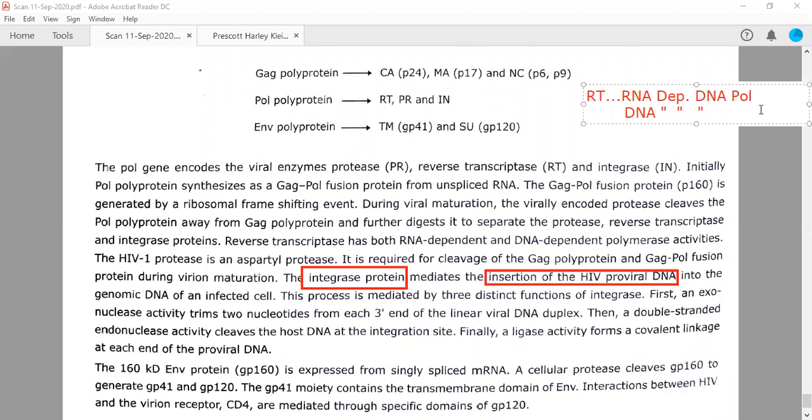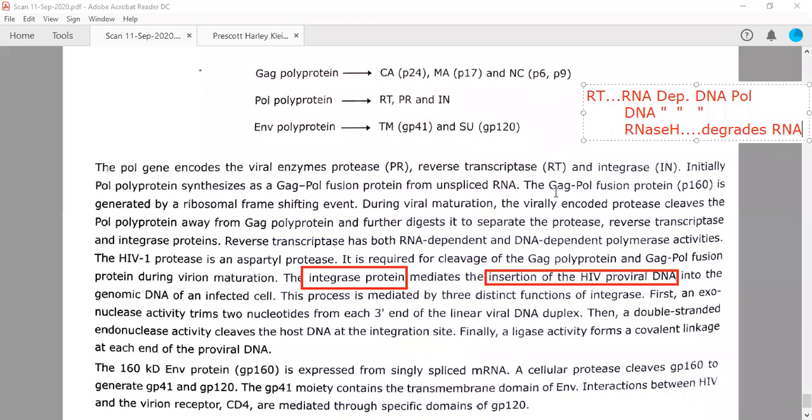Right. So DNA-dependent DNA polymerase. The third functionality of reverse transcriptase is RNase H. I'm writing it again and again because this has been asked in exams. Okay, so this is important. Remember this. Reverse transcriptase has three functionalities: RNA-dependent DNA polymerase, DNA-dependent DNA polymerase, and RNase H, which will degrade the RNA in a hybrid when the DNA and RNA form a hybrid.